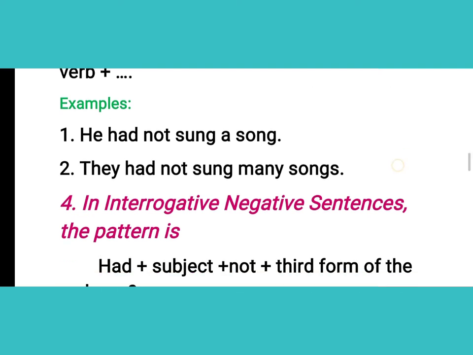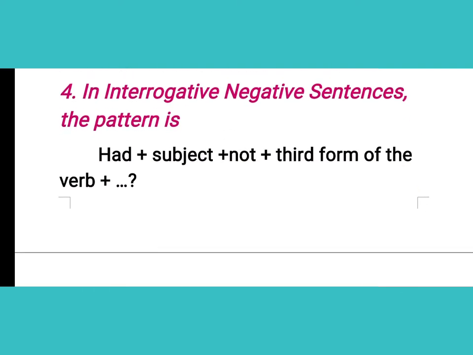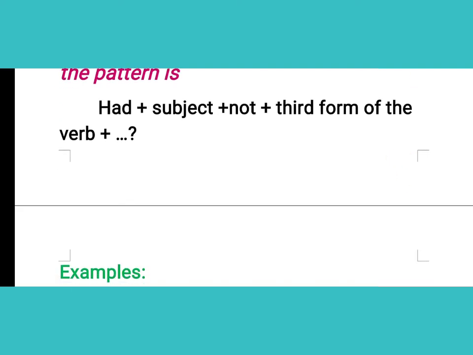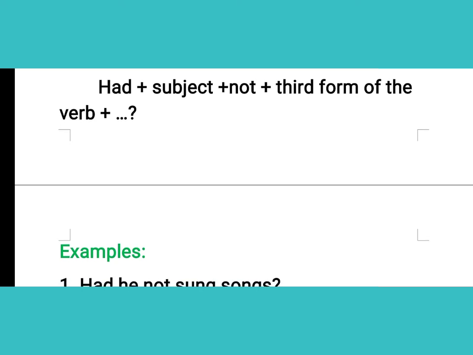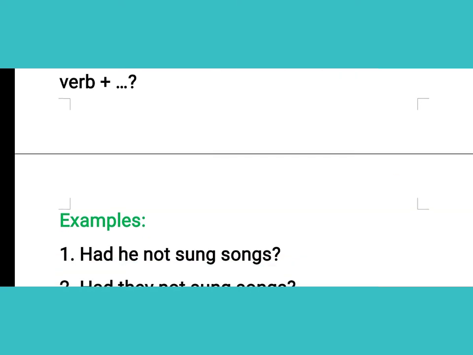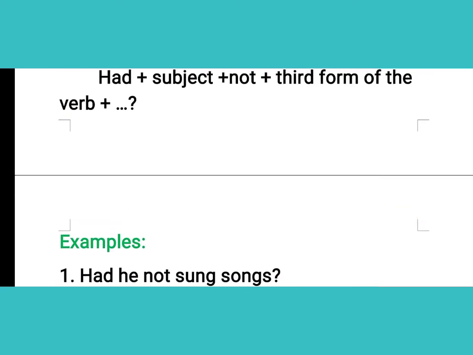So the next is for the interrogative negative sentences. As this is the combination of interrogative and negative, it is very essential to make these kinds of sentences. So as you are seeing here, first of all we are using had, then plus subject plus not, the third form of the verb, plus our question mark. In the examples, first we use had, then the subject, this is he, then not, the third form of the verb, sung songs.